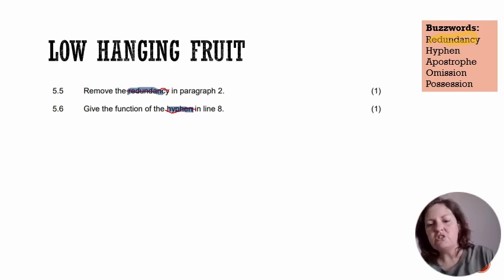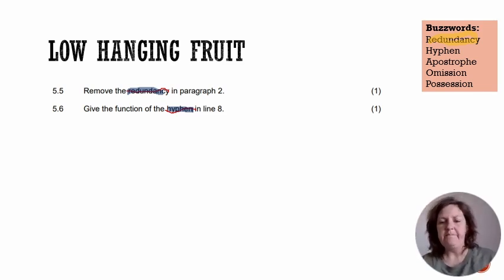How do we correct or remove the redundancy? We remove one of the words that means the same thing. So I need to say my opinion or personally. My opinion is the easier one. My opinion is that blah, blah, blah. I've removed the redundancy because I've taken away that extra word with the same meaning, personally.